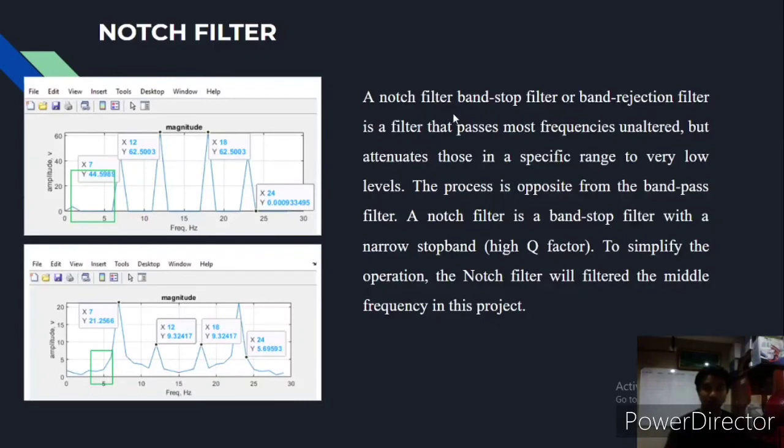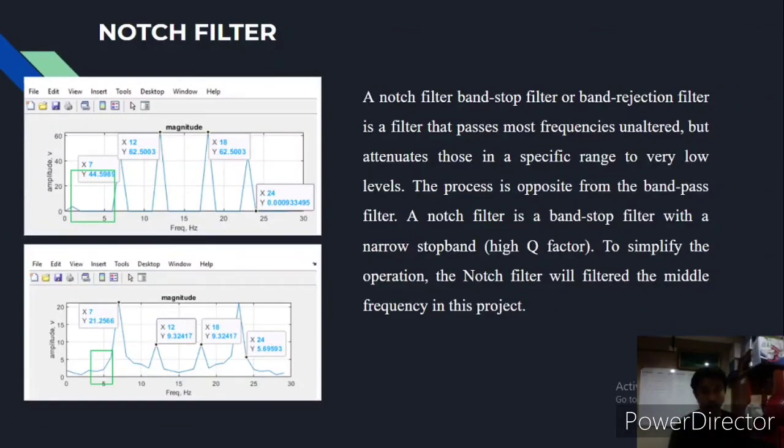A notch filter, or band stop filter, or band rejection filter, is a filter that passes most frequencies unaltered but attenuates those in a specific range to a very low level. The process is the opposite of the band pass filter. A notch filter is a band stop filter with a narrow stop band.